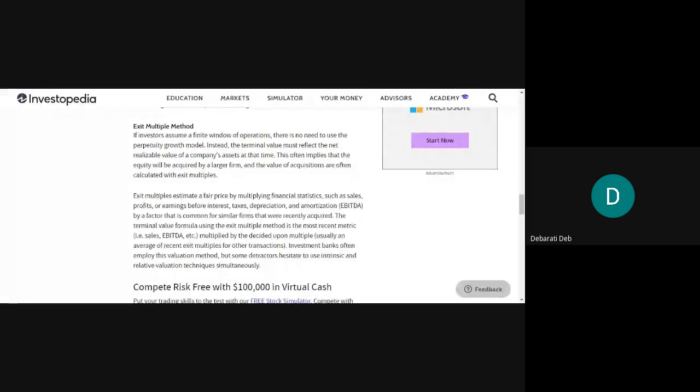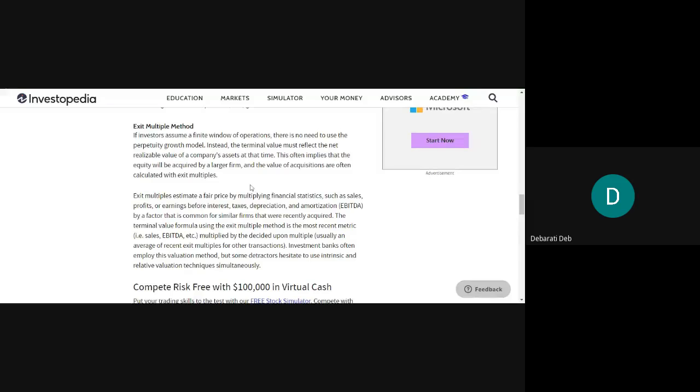That means what is the realizable value of that company after the life of the project, the life of the company, whatever. What is the realizable value of the assets of the company? That has to be reflected. This often implies that the equity will be acquired by a larger firm, and the value of acquisitions is often calculated with exit multiples.